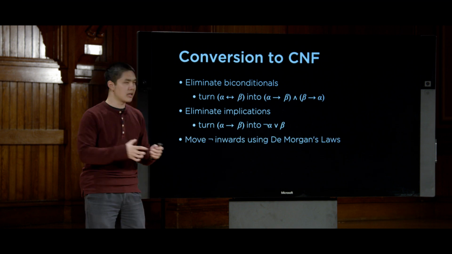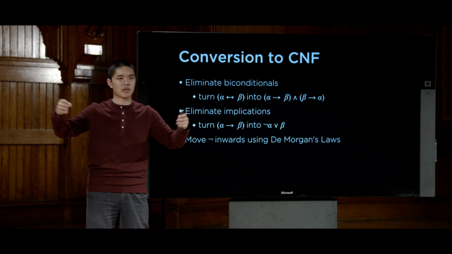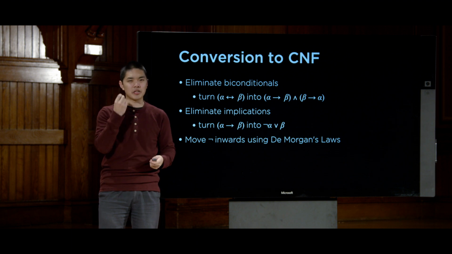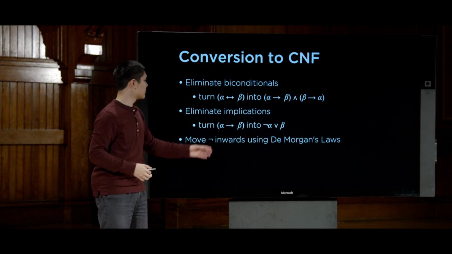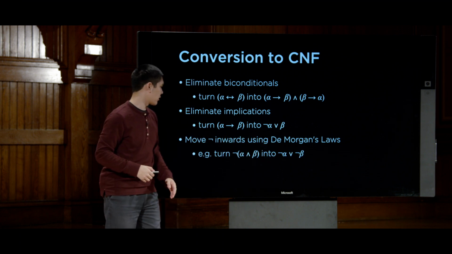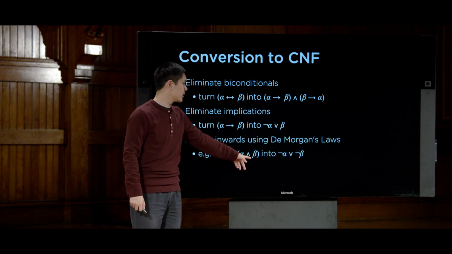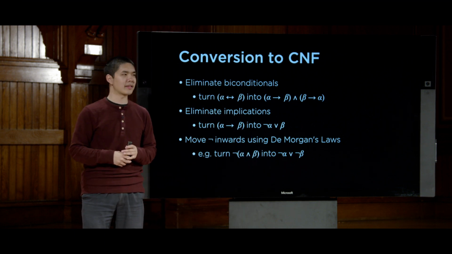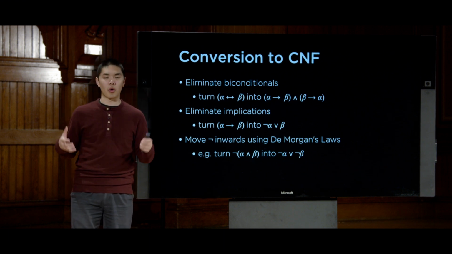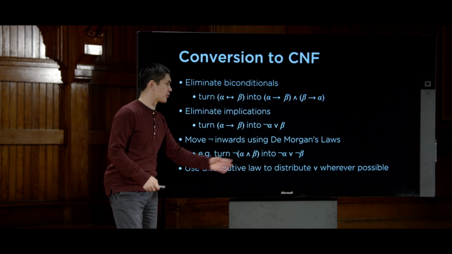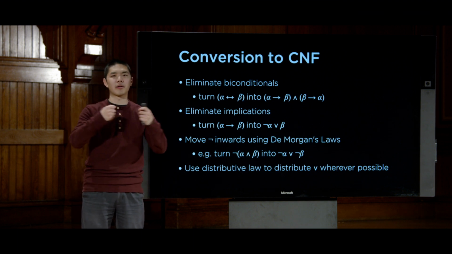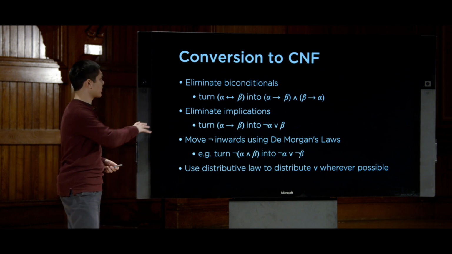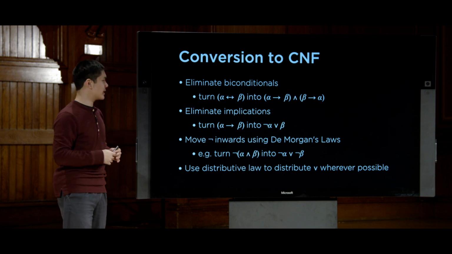Then we can move nots inwards, because we don't want nots on the outsides of our expressions. Conjunctive normal form requires that it's just clause and clause and clause and clause. Any nots need to be immediately next to propositional symbols. But we can move those nots around using De Morgan's laws by taking something like not (A and B) and turning it into not A or not B, for example, using De Morgan's laws to manipulate that. And after that, all we'll be left with are ands and ors, and those are easy to deal with. We can use the distributive law to distribute the ors so that the ors end up on the inside of the expression, so to speak, and the ands end up on the outside. So this is the general pattern for how we'll take a formula and convert it into conjunctive normal form.